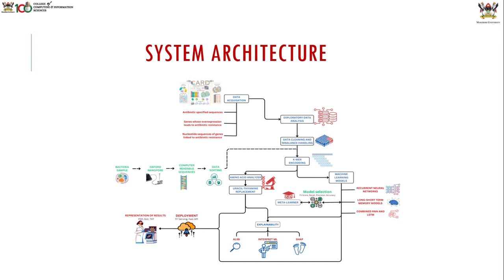And then the machine learning models were basically recurrent neural networks and long short-term memory networks. We had them combined, then individually, then combined with the meta learner. So after all this, the two were combined. The meta learner was introduced into the rest of the application as an API.